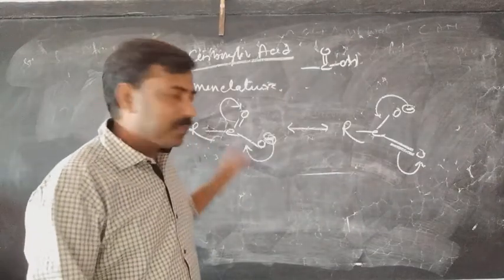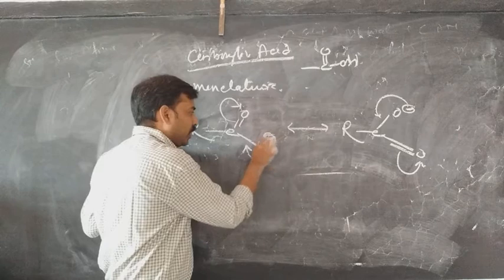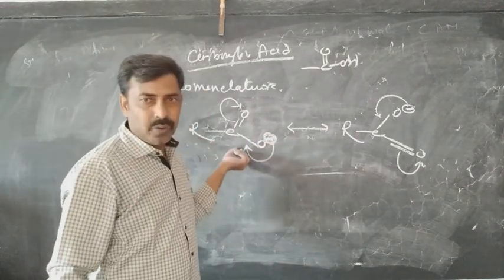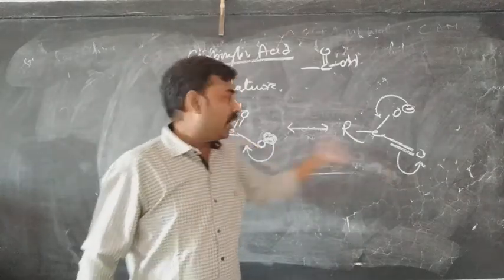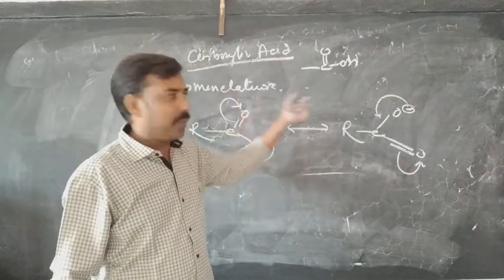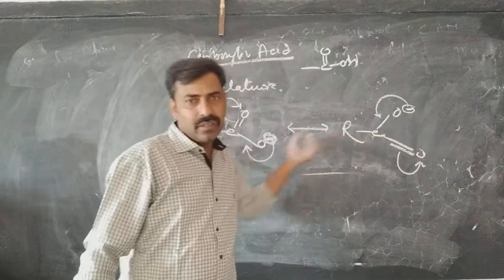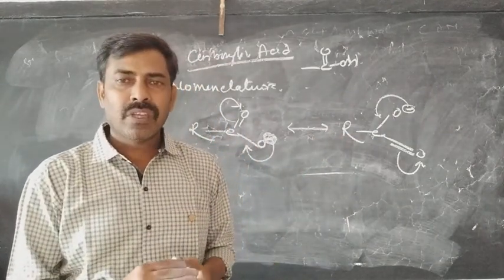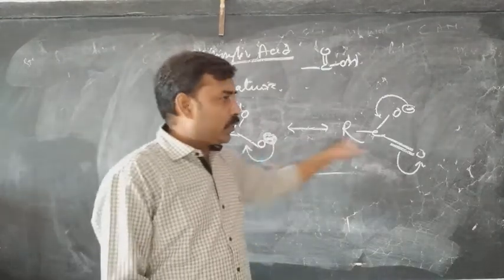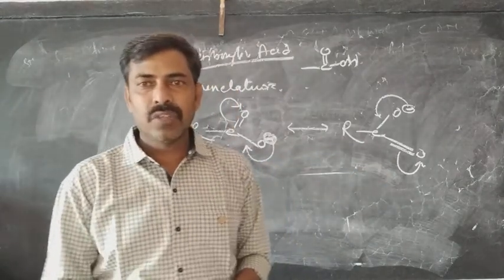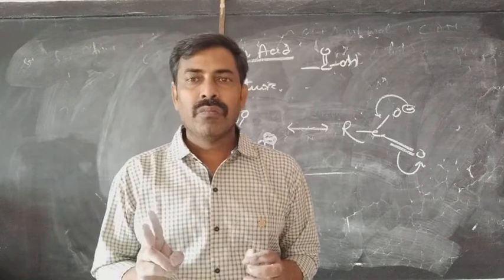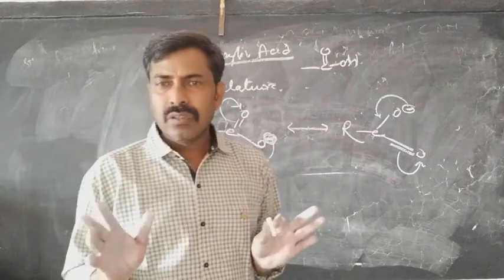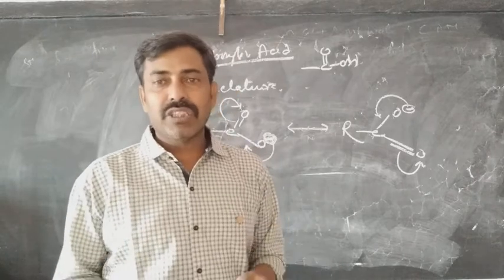Here you can see the negative charge on the oxygen. In the carboxylate ion, the negative charge moves to the bond forming a double bond, and this pi bond moves to the oxygen forming the negative charge, and again the same process reverts. Here you can see that only two resonating structures are there. Canonical structures are just two, and if there are only two resonating structures, it is considered that the anion is not very stable.